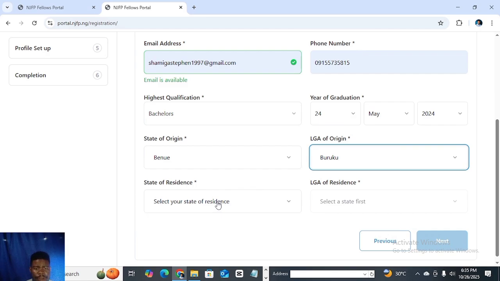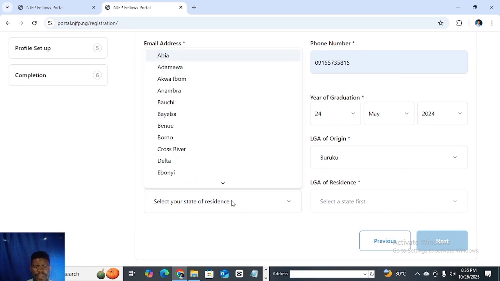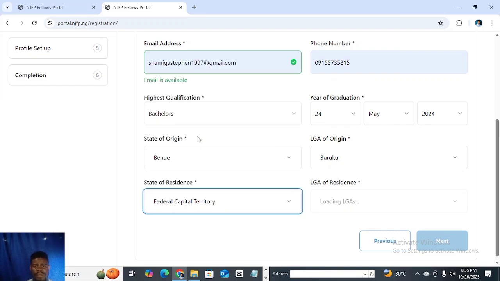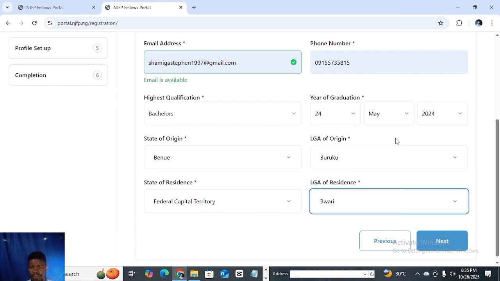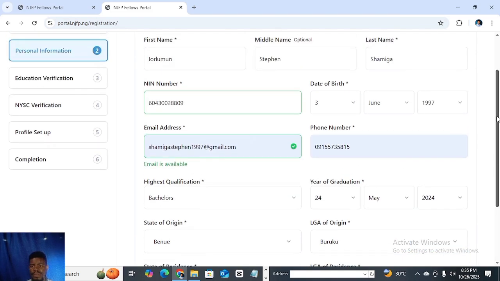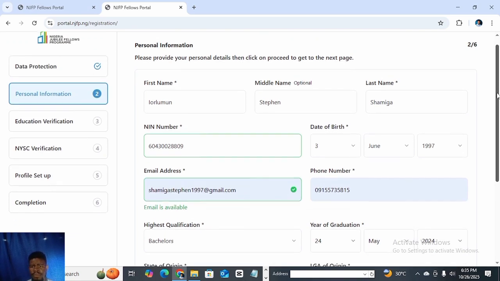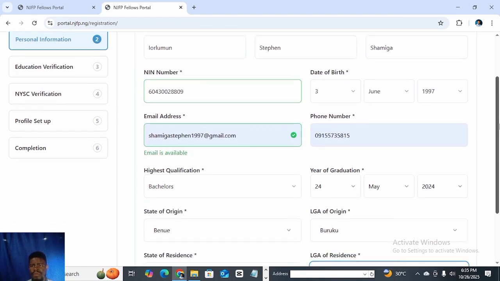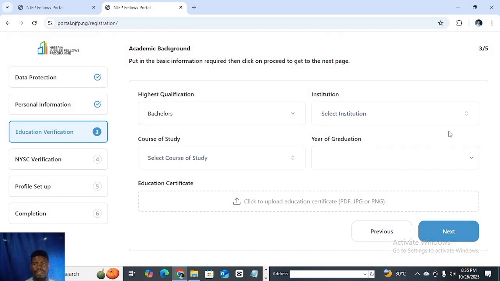All right. Look at it over there. I've selected state of origin and state of residence. I am living in FCT, Federal Capital Territory, so I'll select FCT. If your state of residence and state of origin is the same place, you select it. Local government Buhari. So you make sure that you confirm this information that they are correct. All right. So after which you click on the next button.